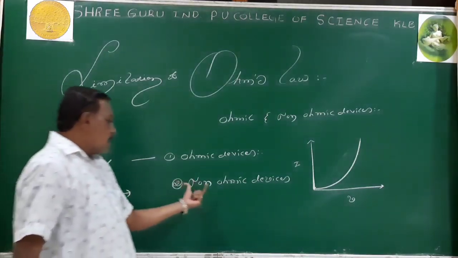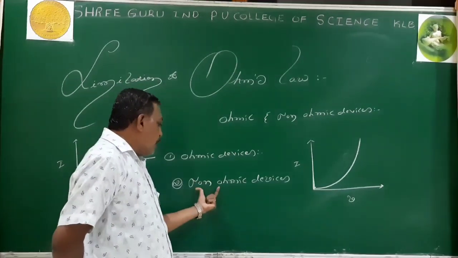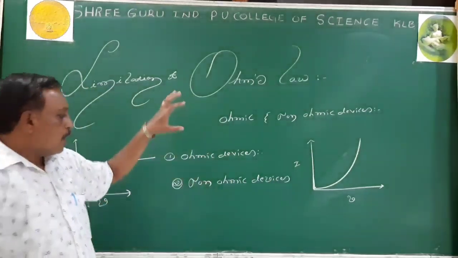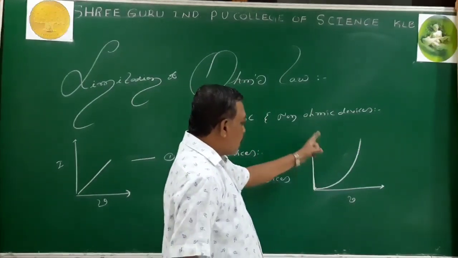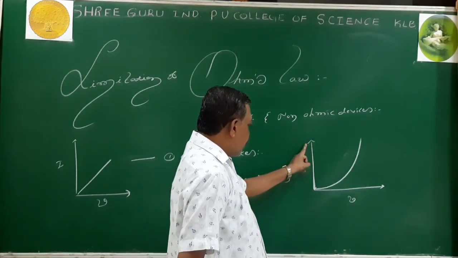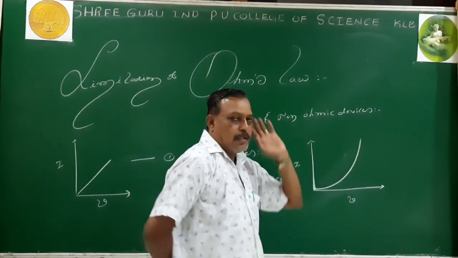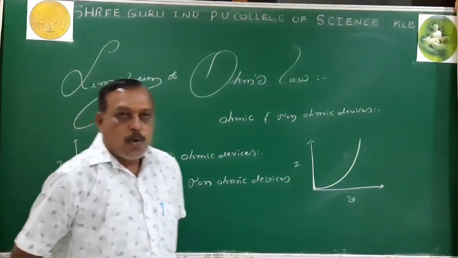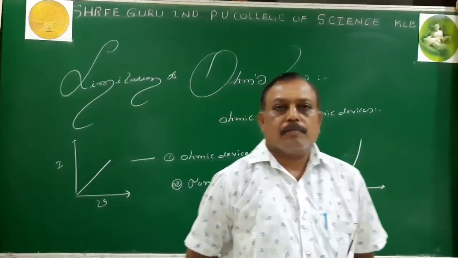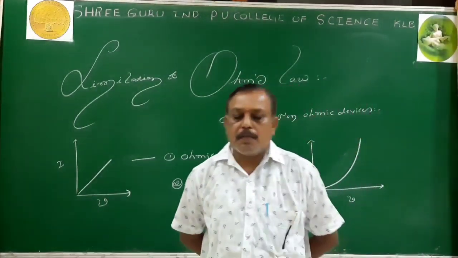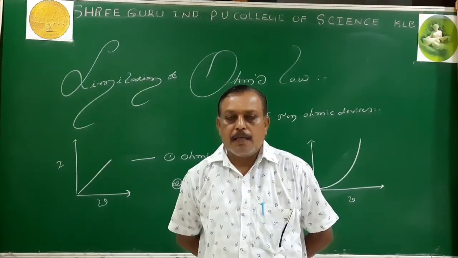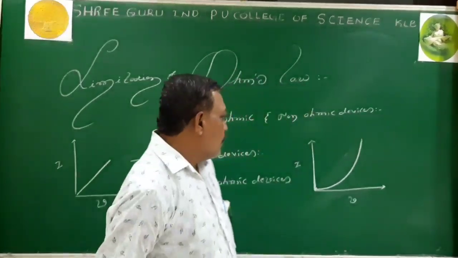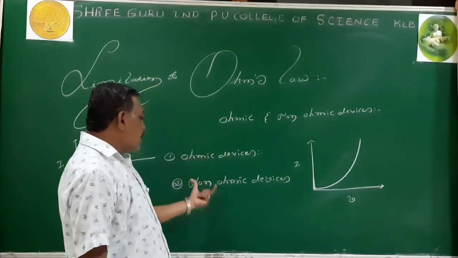For non-ohmic devices, the devices which do not obey Ohm's law are called non-ohmic devices. The nature of the graph for non-ohmic devices is not a straight line, it is a curve. If I plot current versus voltage, the graph is a curve. Almost all semiconductors belong to non-ohmic devices. Examples: diode, triode, transistor, etc. So this is about ohmic and non-ohmic devices.